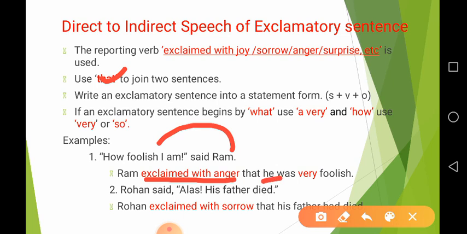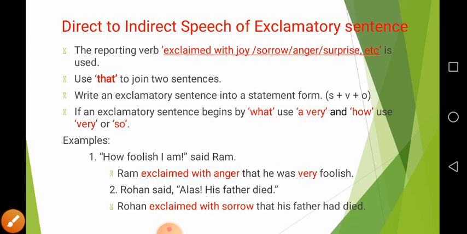So that he and am, it is a present tense. So simple present tense turns into a simple past tense. So am turns into was, how turns into very, as we have used here, how turns into very or so, and then the next word, what is it? Foolish.